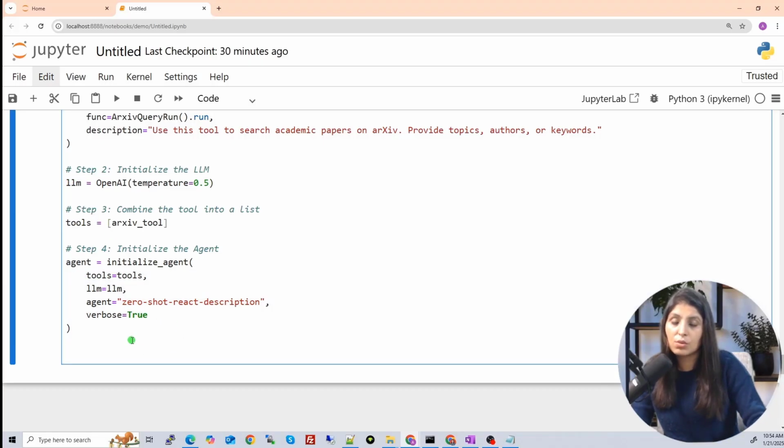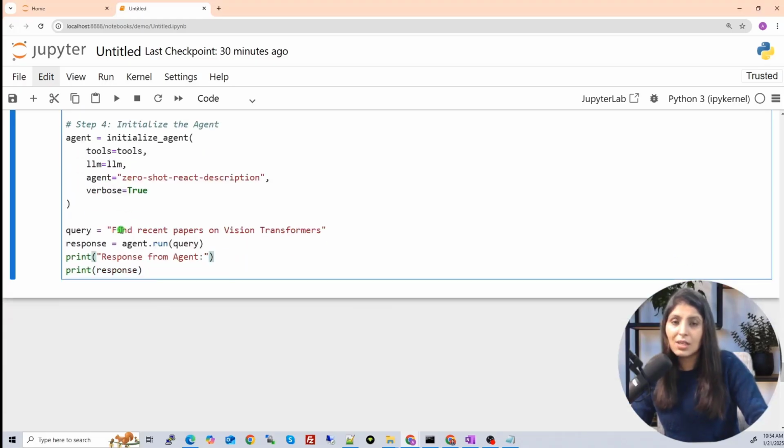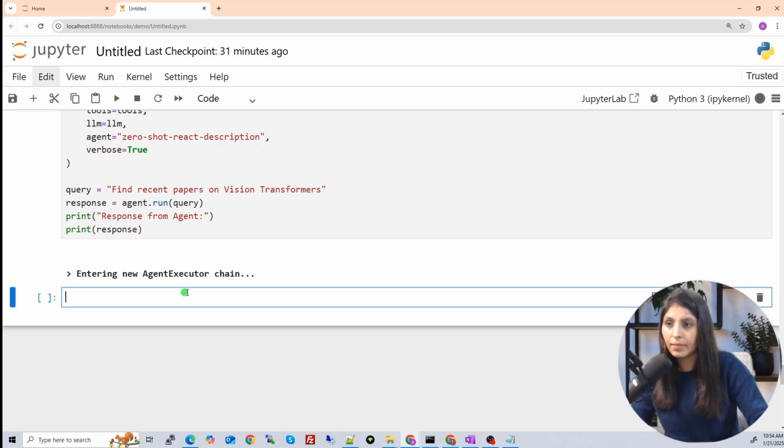Now let's try to ask a question to it. So let's ask this question. Find recent papers on vision transformers. Then we are giving this query to the agent, and the agent is performing agent.run query, and then we'll get the response. Let's see what we get.